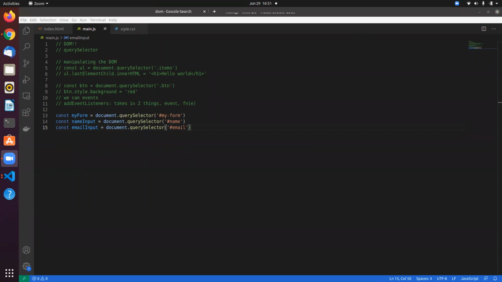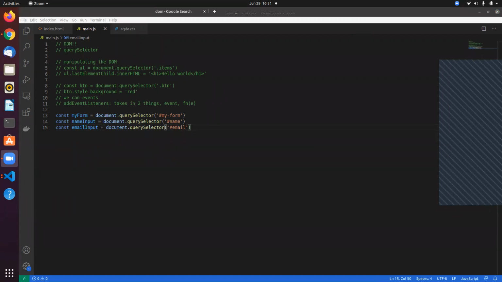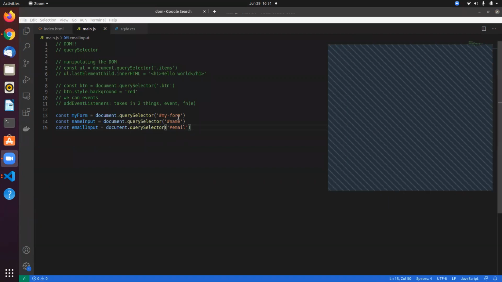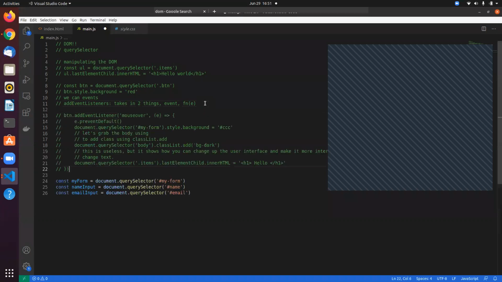I have a question. You asked about the second parameter. Let me get it back over here. So this is the second parameter.